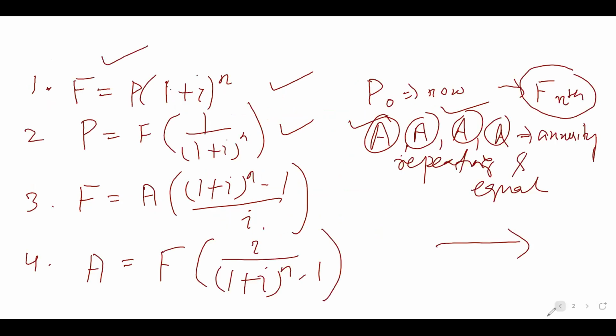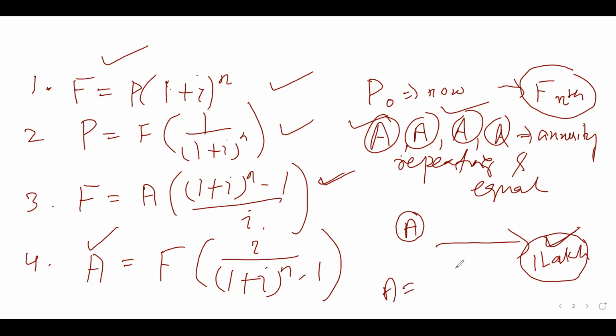For example, suppose you are investing in a scheme which is telling you that you are going to get 1 lakh at the end of the year. You invest some amount which will give you 1 lakh at the end of the year, and it has given you installment of some amount. Now you want to find whether this amount they are asking you to pay is worth investing for getting this 1 lakh. So what you can do is simply use this formula. Here, fourth one, you see, you simply find the A value. Okay, so let us use this at 10%.